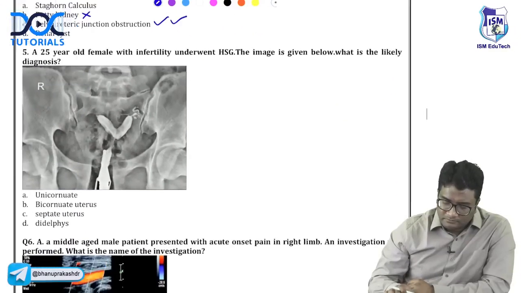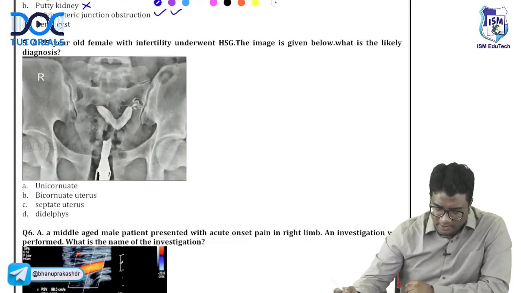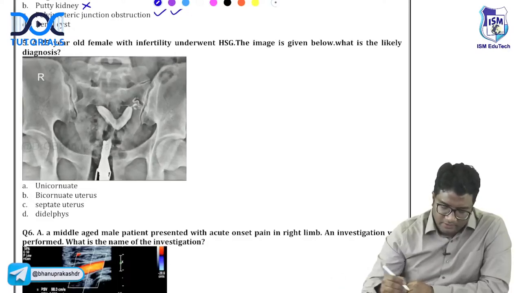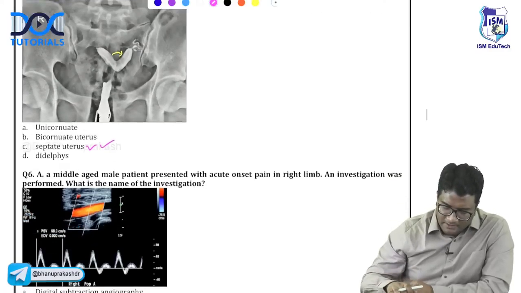What is this image showing you? A 25-year-old male with infertility underwent HSG. The image is given below. What is the likely diagnosis? Unicornuate, bicornuate, septate, or didelphys? What do you think it is? Very good. There is an acute or narrow intercornual angle. This must be septate uterus. Septate uterus. Next.